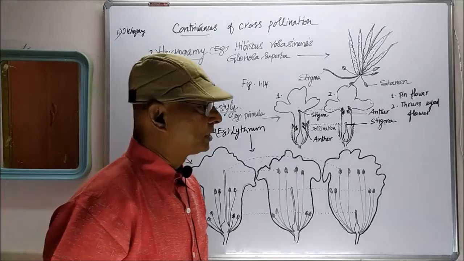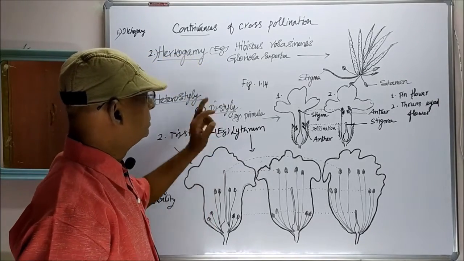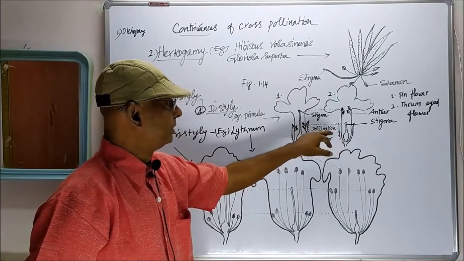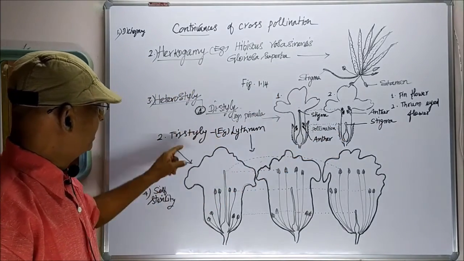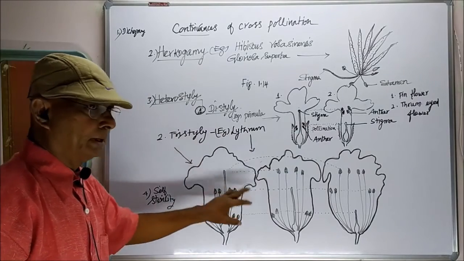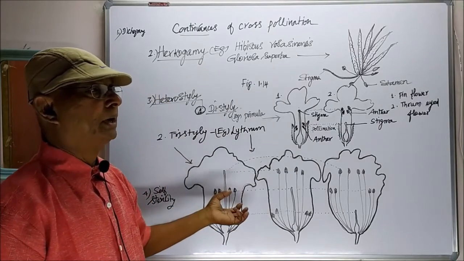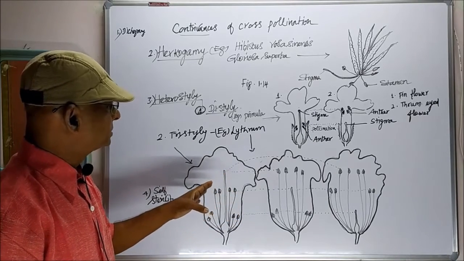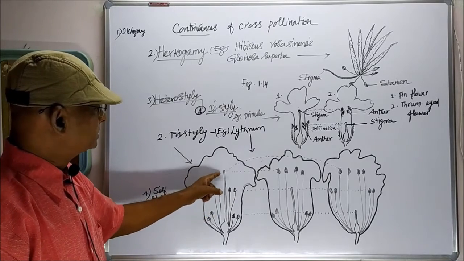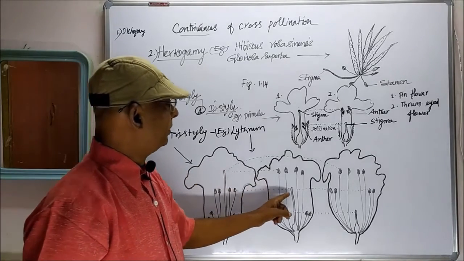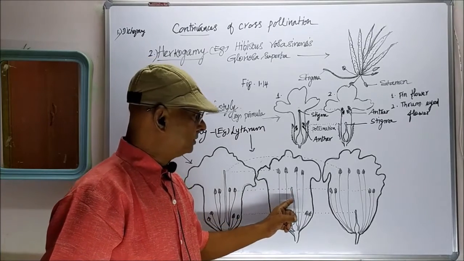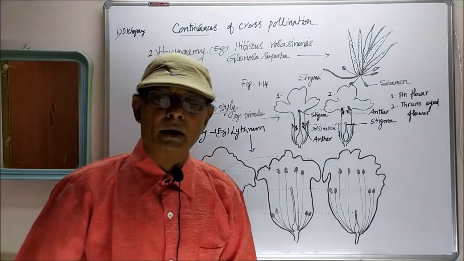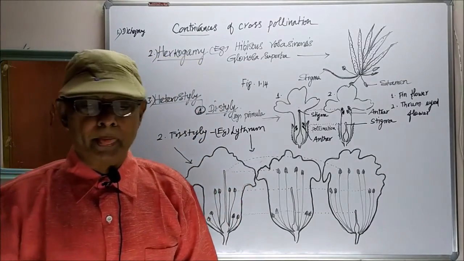That is considered as tristyly. In distyly, two types of styles are produced, long style and short style, so it is called distyly. In tristyly, three types of flowers with three different lengths of stigma and style are produced: long stigma and style, middle stigma and style, short stigma and style. So that condition is considered as the tristylic condition.